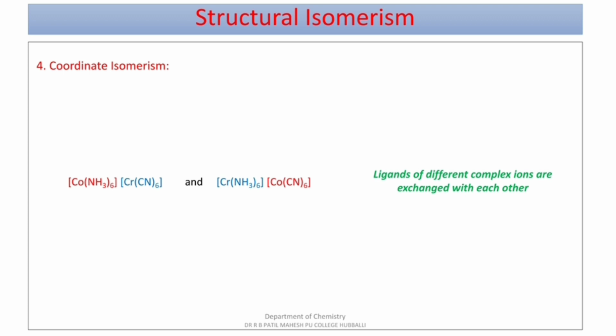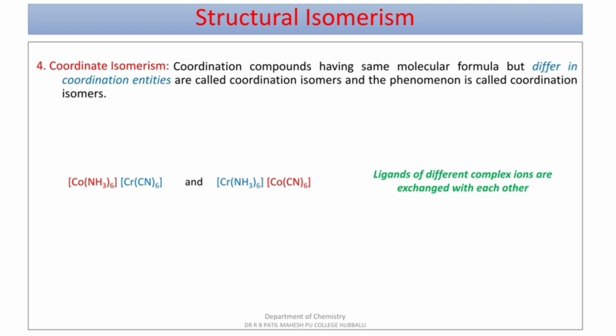So there is an interchange of ligands that comes under coordination isomerism, and the name for first compound, that is [Co(NH3)6][Cr(CN)6]. You can follow the same nomenclature: complex cation first part, complex anion second part. Hexaamminecobalt(III) hexacyanidochromate(III).